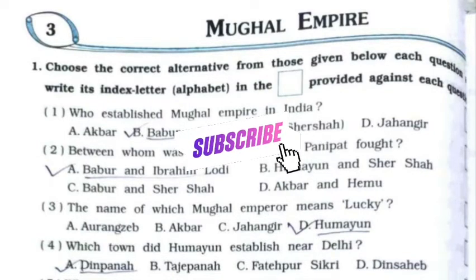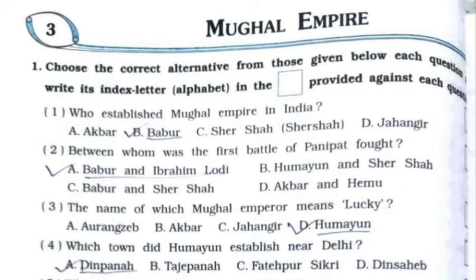So we'll be starting with the MCQs. First one, who established Mughal Empire in India? It's option number B, Babur. Second, between whom was the first battle of Panipat fought? It's option number A, Babur and Ibrahim Lodi. Third, the name of which Mughal emperor means lucky? It's option number D, Humayun.